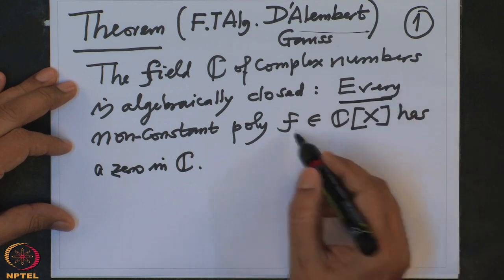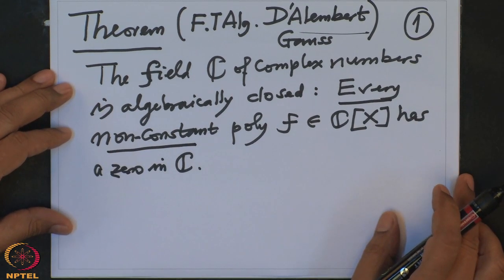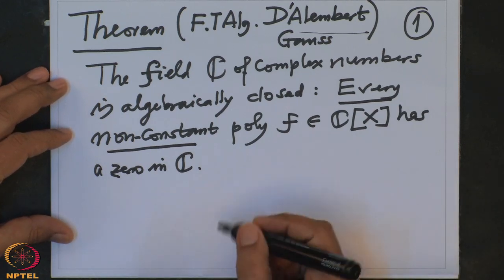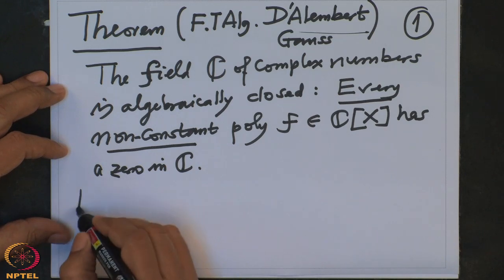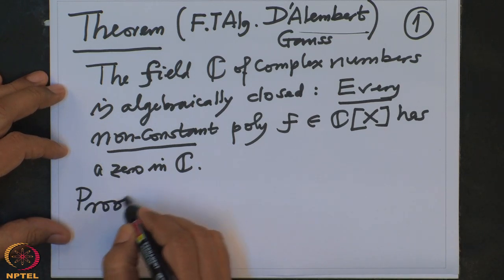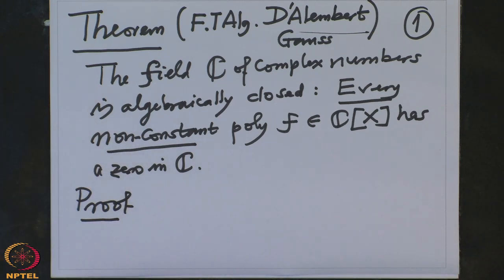Every non-constant polynomial, degree bigger or equal to 1, has a complex 0. This is what we need to prove. Proof. What will be used in the proof? That is what I will first indicate.